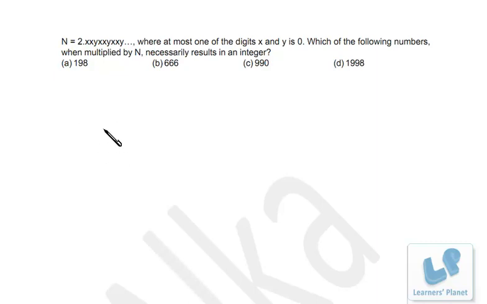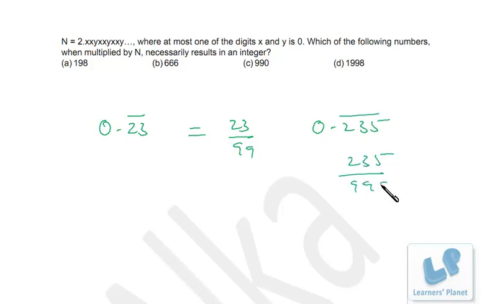I'll take an example. Suppose I have the number 0.23 bar. So what's that? 23 by 99. Suppose I have 0.235 bar. So that's 235 by 999, right? As many digits as have the bar over them, that many nines we have to take in the denominator. Now what's happening over here? We don't have to deal with 2.